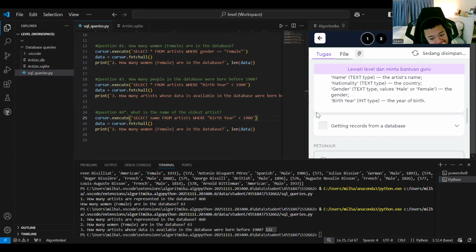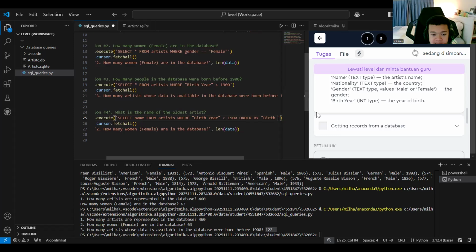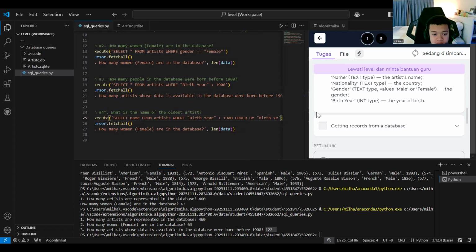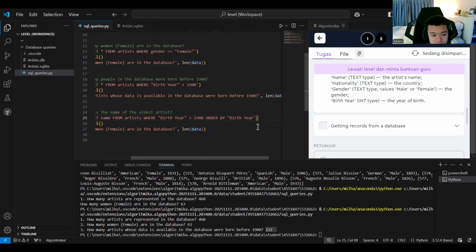And don't forget to use order by. We want to get the oldest, so order by birth year. Order by means we want to sort this from the oldest to the youngest. We want to get the name.